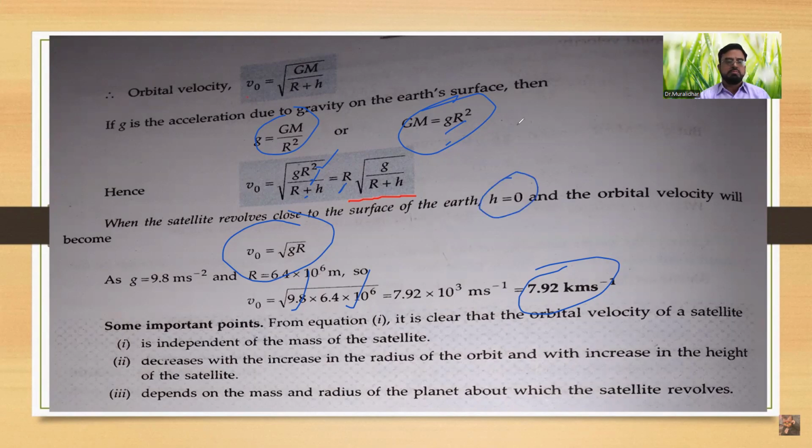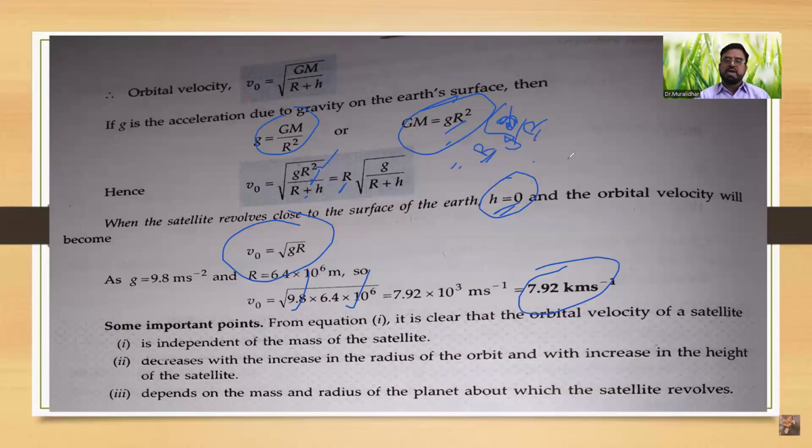Now we are looking next at the special case, when the satellite revolves close to the surface of the Earth. It means that for this case h is equal to 0. So we can take h equal to 0 in this equation. When h is equal to 0, we get another equation: V naught is equal to under root of gR. So this is the equation for the orbital velocity when h is equal to 0, or we can say when the satellite revolves close to the surface of the Earth.